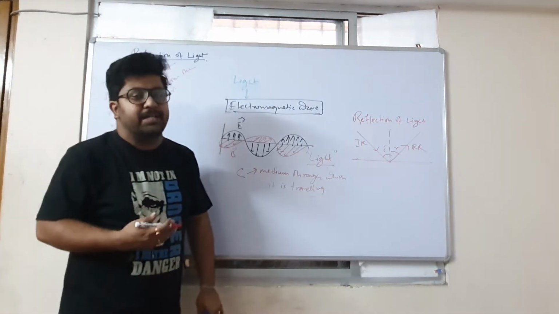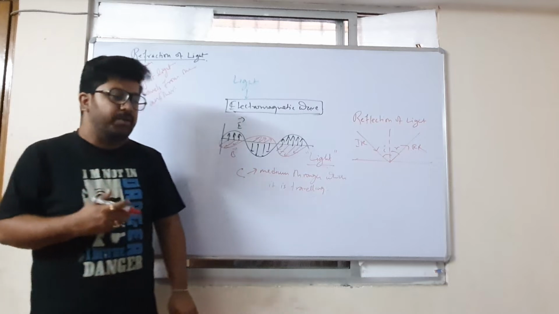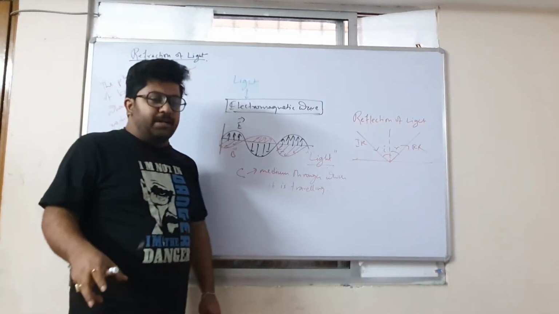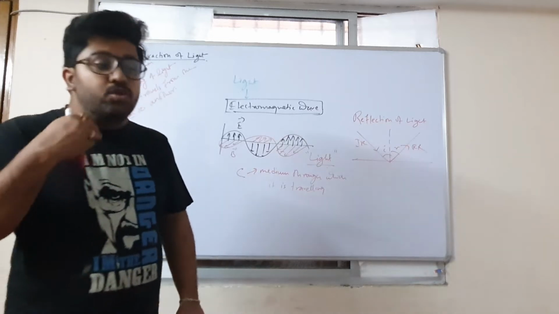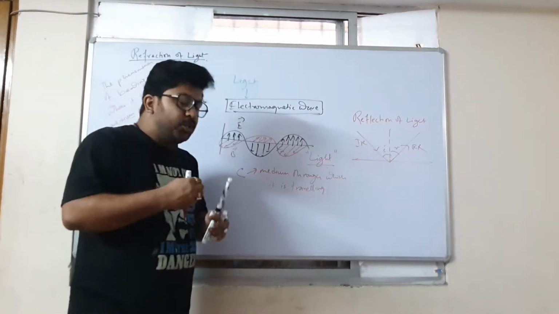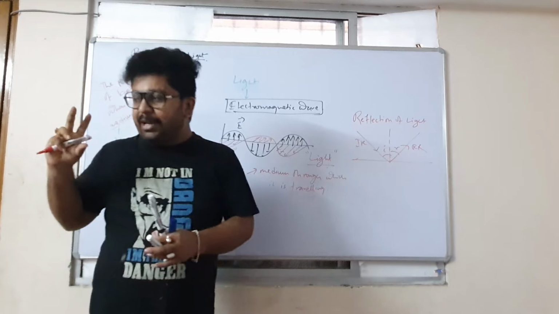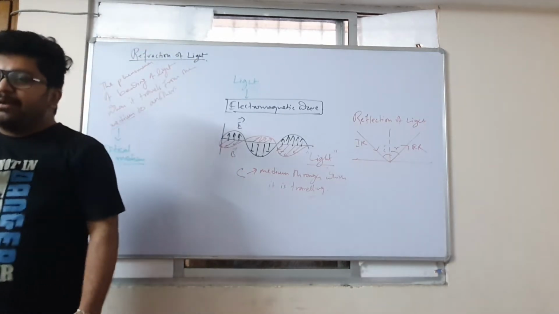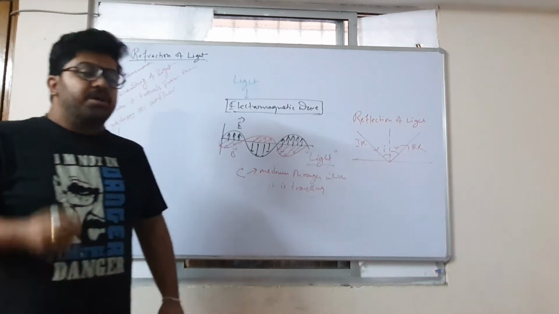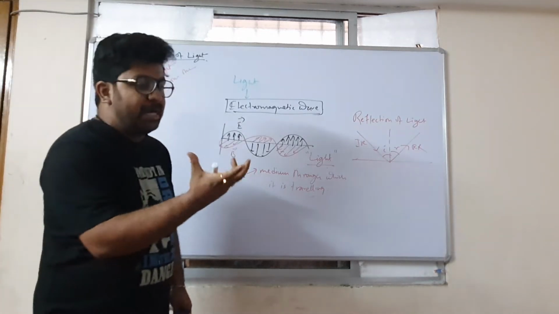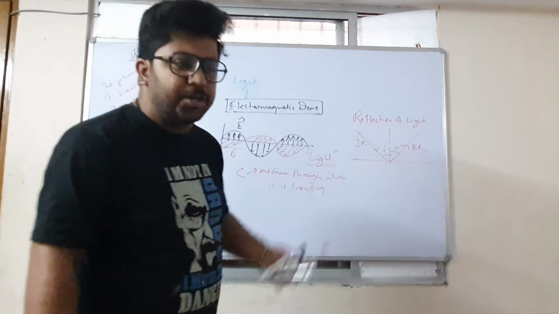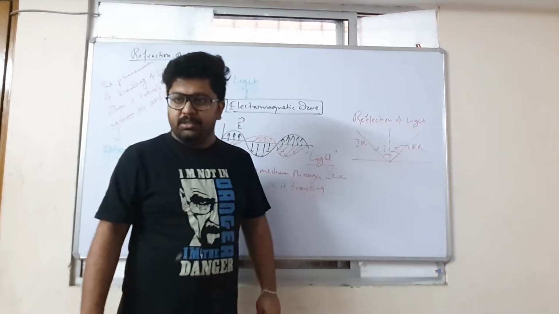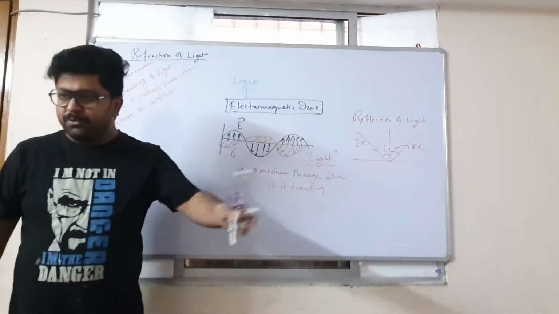Like normal mechanical waves such as sound waves and other waves like ripples, when they travel, we do require the particles of the medium to vibrate so that they can travel. Sound travels by the vibration of the particles of the medium. Ripples travel by the vibration of the particles of the medium. And all these things I have taught you in the first two videos. Yes or no? You remember all these things I taught you quite a few days back?